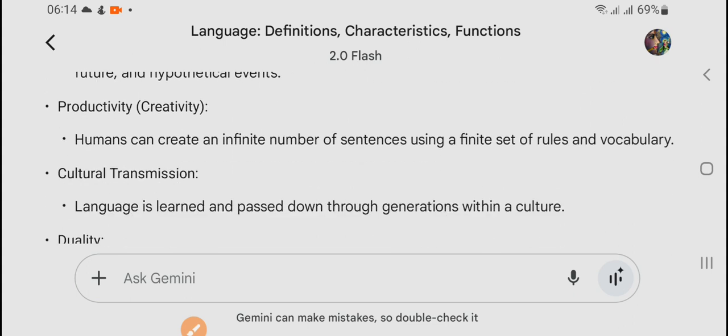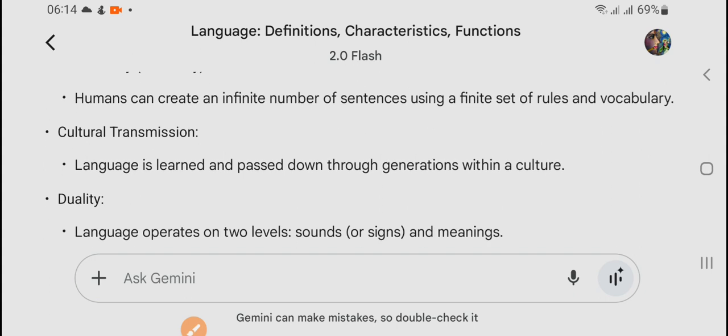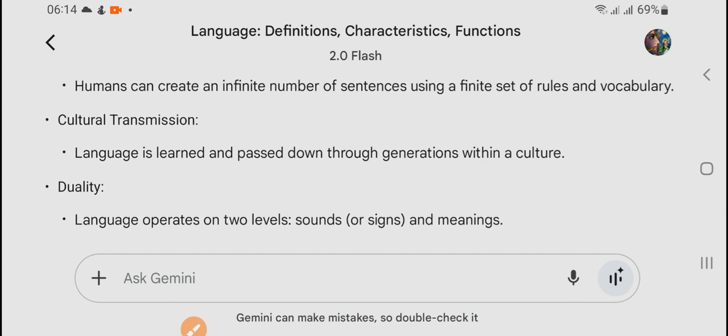Now productivity. Through 26 letters in English, we have created a number of expressions which are not at all countable, because language is very productive and creative. Humans can create an infinite number of sentences using a finite set of rules and vocabulary.